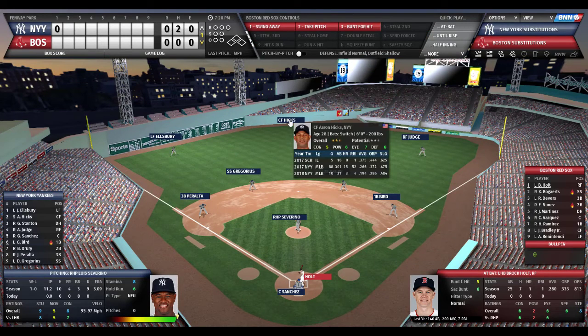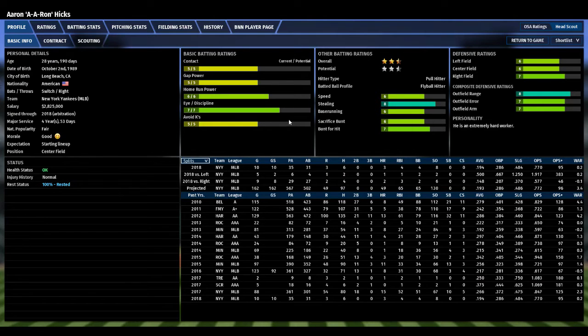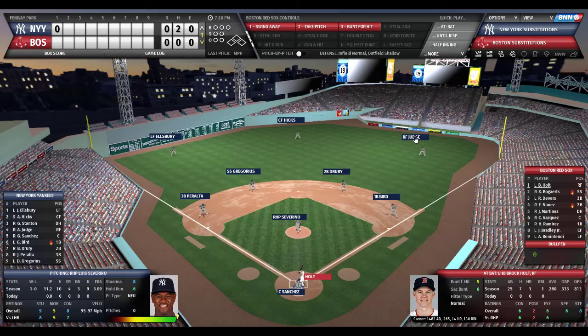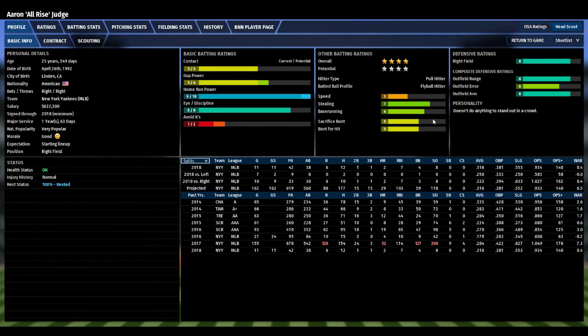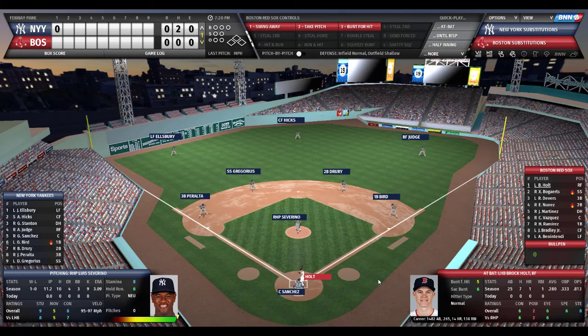And you have Aaron Hicks, 6 out of 10, with a 7 out of 10 arm, so solid outfielder there. And Aaron Judge, 8 out of 10 defense with an 8 out of 10 arm. Excellent in right field. All right, so Brock Holt will lead it off for the Bo Sox here in the bottom of the first.